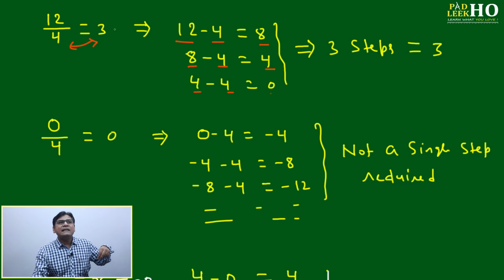Now the only point is here it will be 3. Why will it be 3? Because 3 steps we have done: first, second and third step. Because 3 steps we have done, the result will be 3. So 12 by 4 is equal to 3, because 3 times we have subtracted.